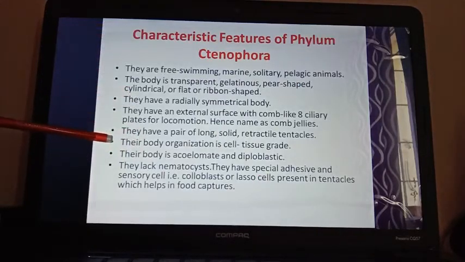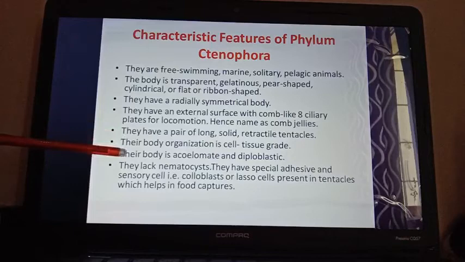Their body organization is cell tissue grade, means tissue level of organization is present in their body. Their body is acoelomate, means they are not having proper body cavity or coelom. Diploblastic, same as the previous two phyla. They lack nematocyst.